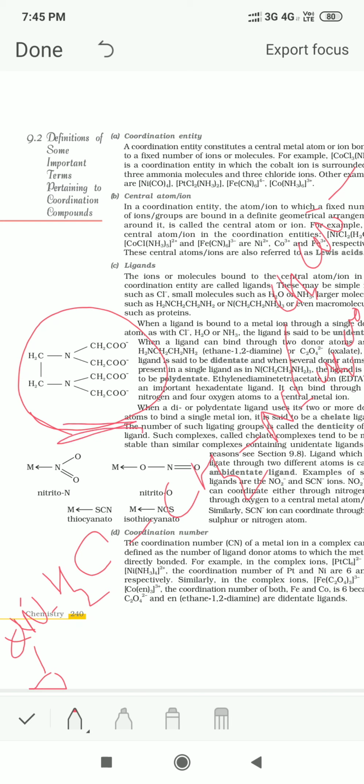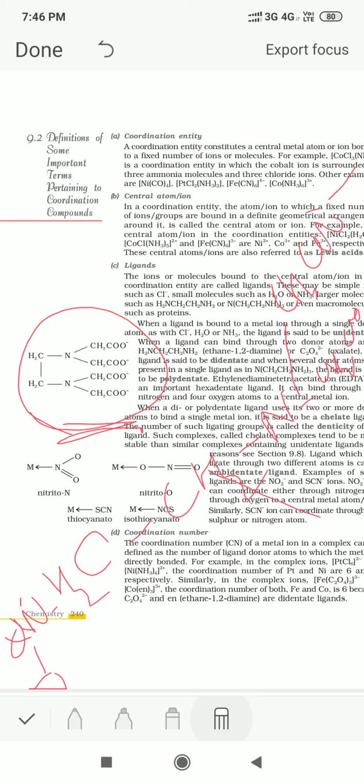Electrons can be donated through acetate ions 1, 2, 3, 4 and 2 from nitrogen also. So from 6 positions electrons can be donated to the central metal ion. Such a ligand is a hexadentate ligand.